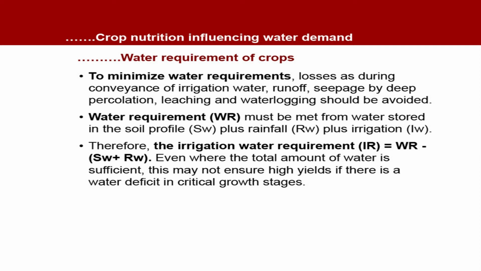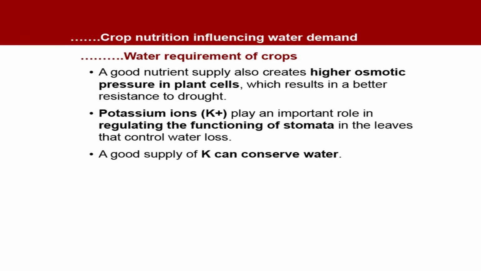Means you supply water throughout all the periods, but you miss the water at the critical growth period. Then the reduction in the growth and performance or economic yield will be much higher. A good nutrient supply also creates higher osmotic pressure in plant cells, which results in a better resistance to drought. Potassium ions play an important role in regulating the functioning of stomata in the leaves that control water loss. Thus, a good supply of potassium can conserve the water within the plant system, means it can regulate the rates of transpiration.